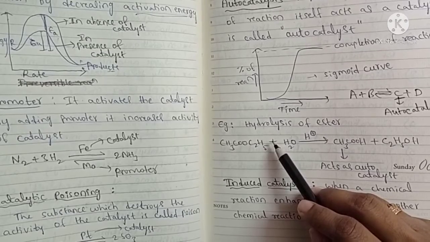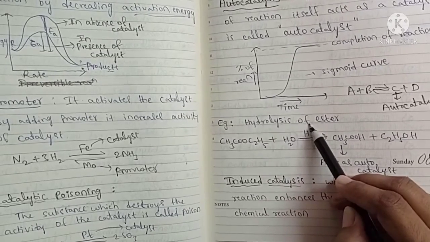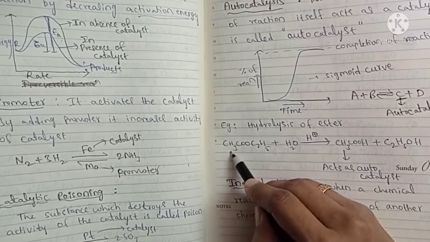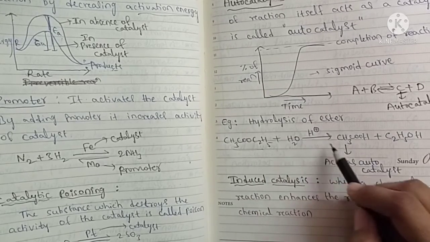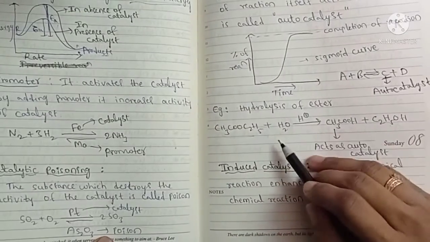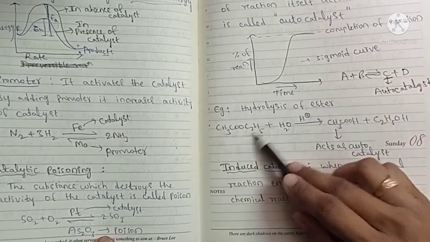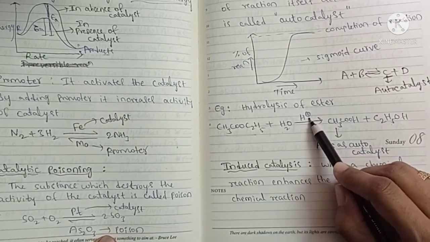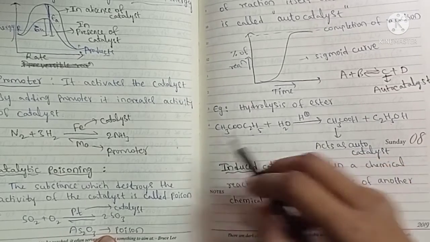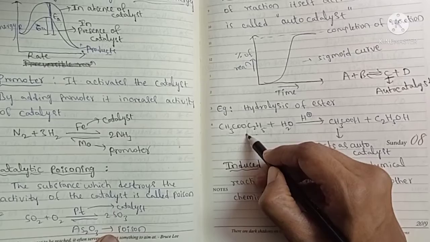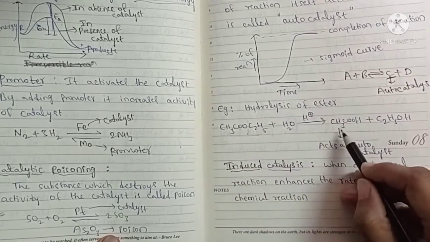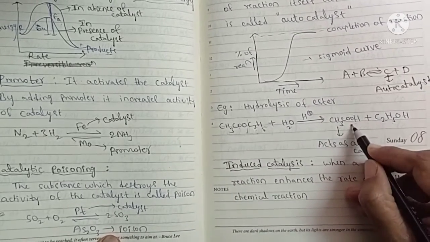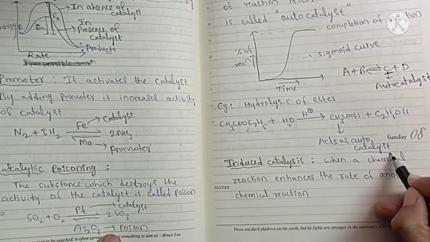And the example for autocatalysis is hydrolysis of esters. So esters hydrolyze in the presence of acid catalyst. So they will be cleaved by water molecules to form acetic acid and ethanol. So this is acetic acid, one of the products, acts as the autocatalyst.